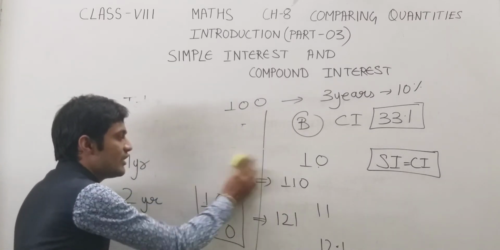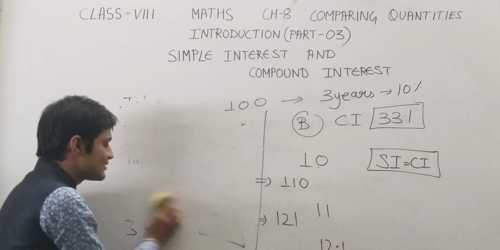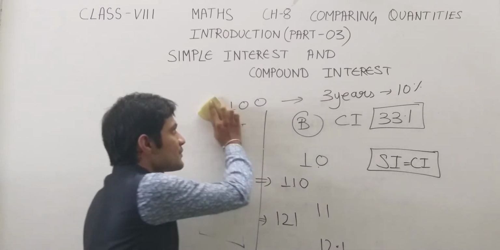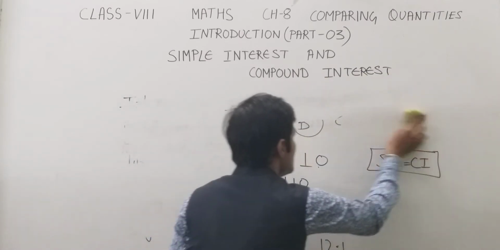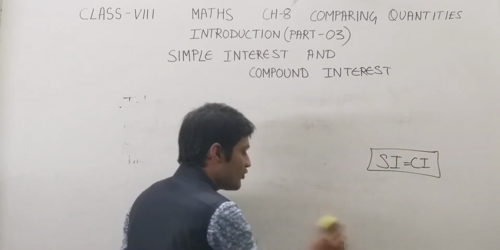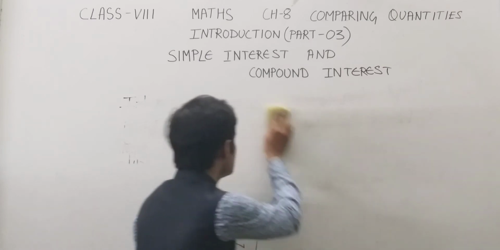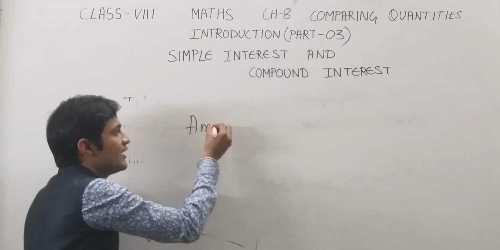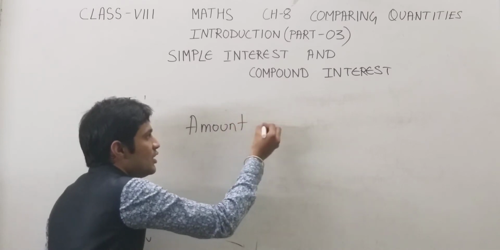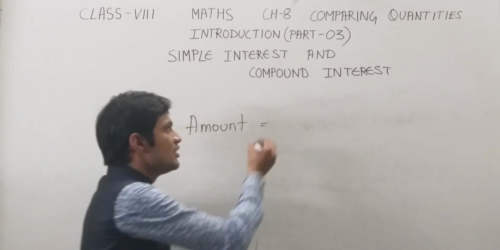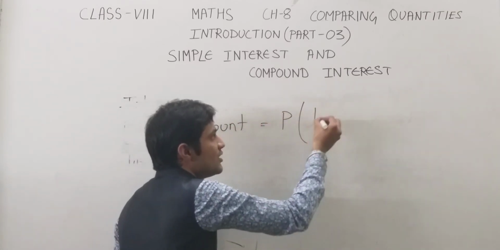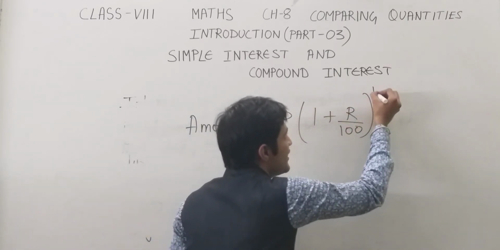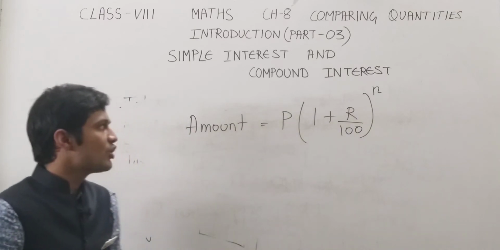Now as we know, the formula for calculating simple interest is principal into rate into time divided by 100. So there is also a formula for the calculation of compound interest. That formula is for calculating amount. For calculation of amount, the formula is principal times (1 plus r by 100) raised to the power n. Okay.